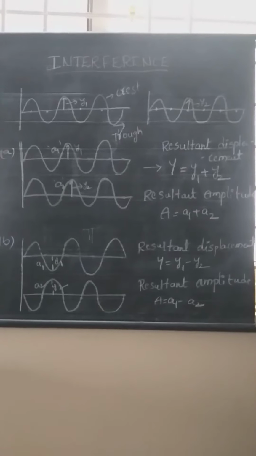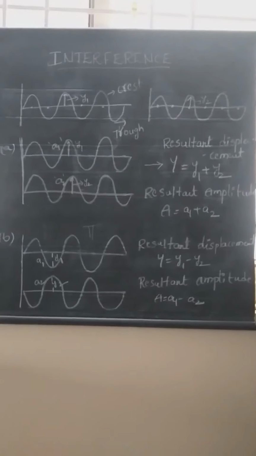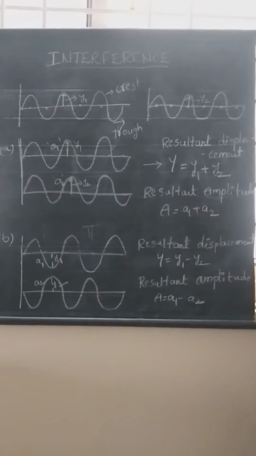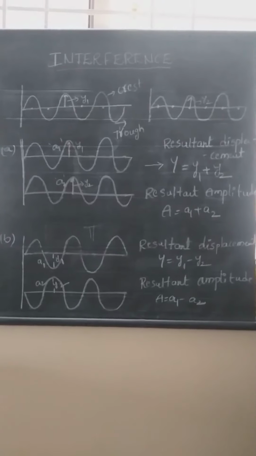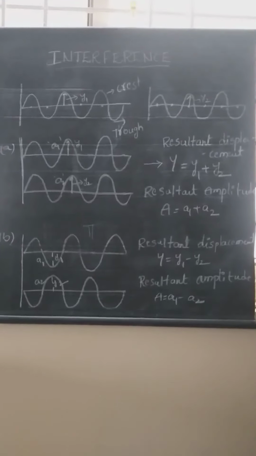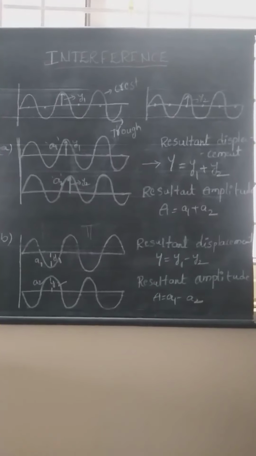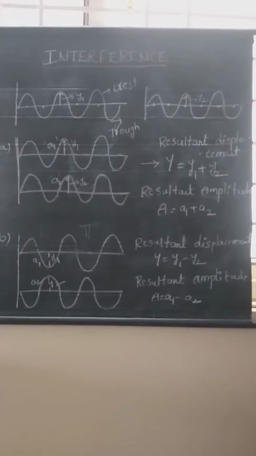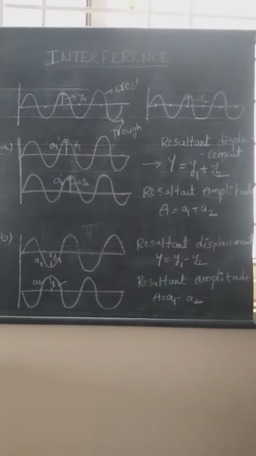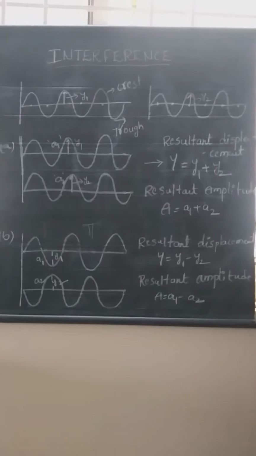When light is propagating in a medium with certain velocity v, it exhibits wave nature. Therefore, light has dual nature, and these are the fundamentals of light.